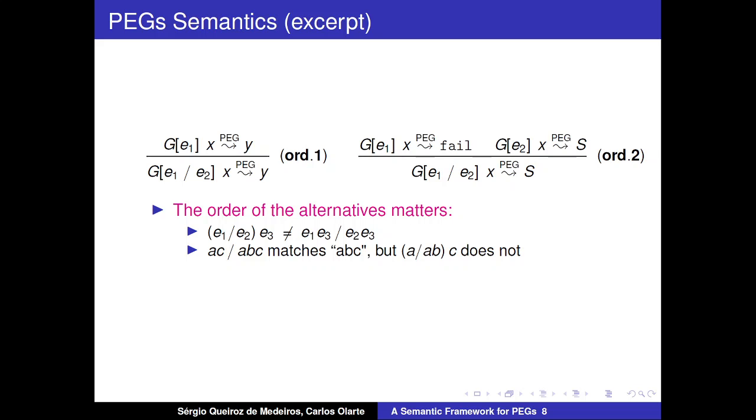As you can see, the order of the alternatives is important here. The expression A C or ABC matches the input ABC: the first alternative fails, then the second one succeeds. But the expression A or AB followed by C does not match the input ABC, because A succeeds, the first alternative, then you fail to match C, but you will not go back to the choice to match the second alternative, because you have limited backtracking in PEGs.